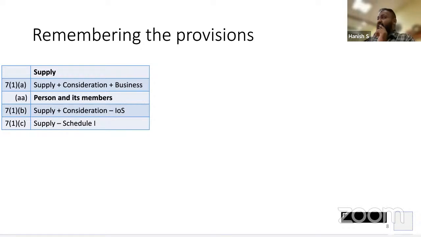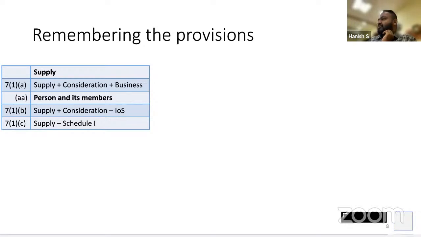Then 7.1aa, they have added an amendment. A, B, C, in between they have had to add, means A only. So that our entire flow they spoiled by adding this A. But we will learn the way we want to learn. So we will ignore A for a minute, not for our exam, for a minute.